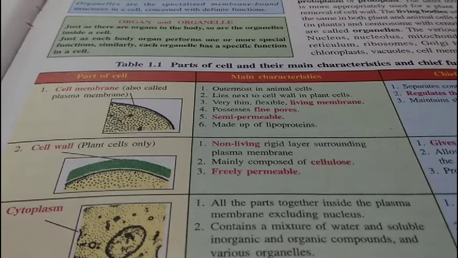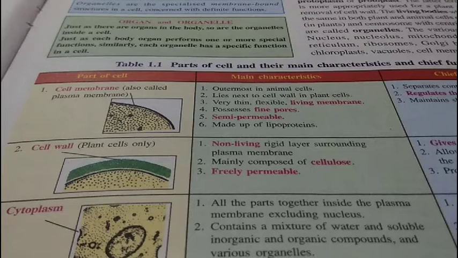Its chief functions are, number one, different organelles contained in it perform different functions. All metabolic activities occur in it, and it acts as a medium of earlier steps of respiration, that is production of pyruvic acid in case of anaerobic respiration.